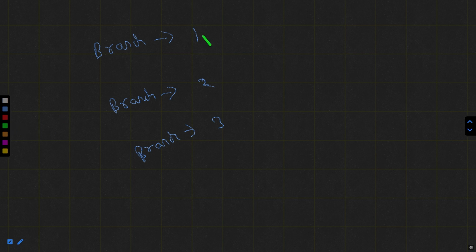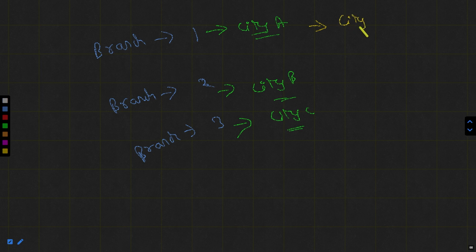Now the bank basically had 3 branches. The first branch is at city A, the second branch is at city B, and the third branch is at city C. But now the bank wants to change the branches from city A to city D, from city B to city E, and from city C to city F.